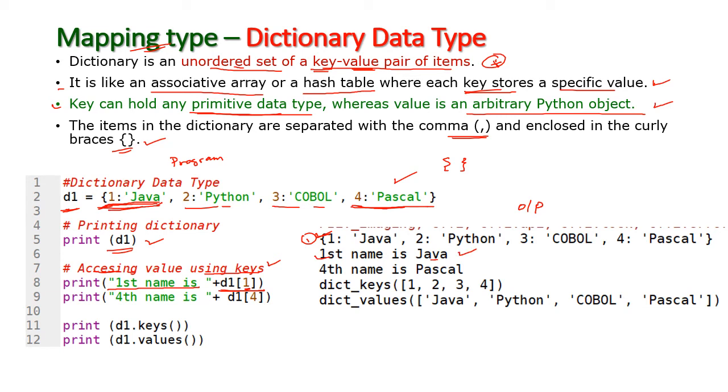Now I am going to print the fourth name, that is D of 4. For 4, Pascal is assigned here. So the fourth name is Pascal, that is printed here.